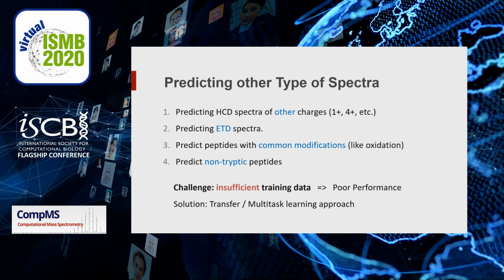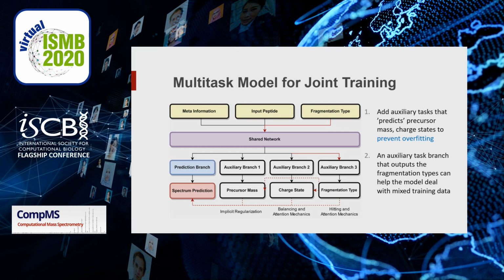Multitask learning is a variation of transfer learning. Its idea is that fragmentation knowledge learned from common spectra can also be applied to predict spectra of uncommon types. Here is our modified model. To address the problem of insufficient samples, this joint model can train on spectra of all mixed charges and types.